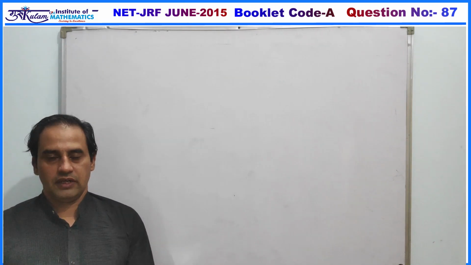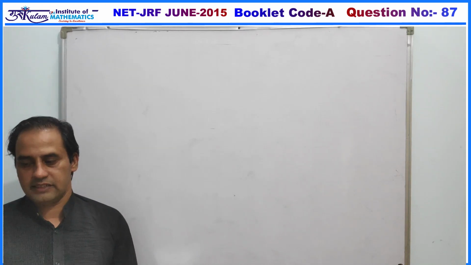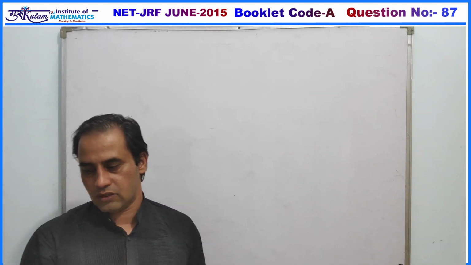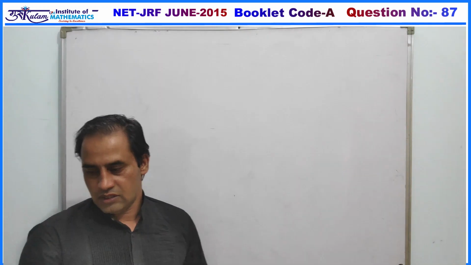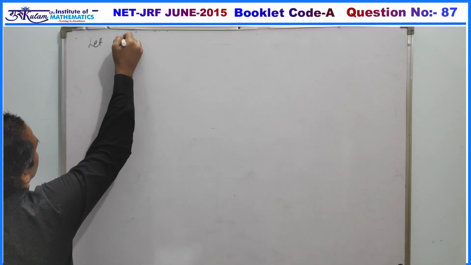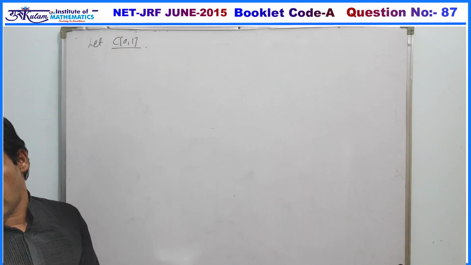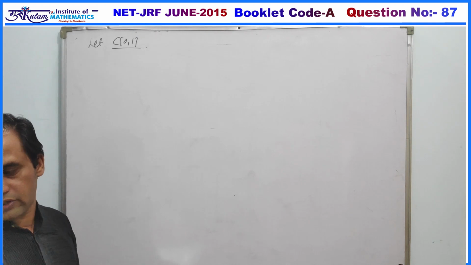Everyone. So in this lecture we are going to discuss a question from ring theory. This question is from NET JRF June 2015 and the question number is 87. So let's start with the question. Let C[0,1] be a ring of continuous functions. C[0,1] is a ring of all real valued continuous functions.